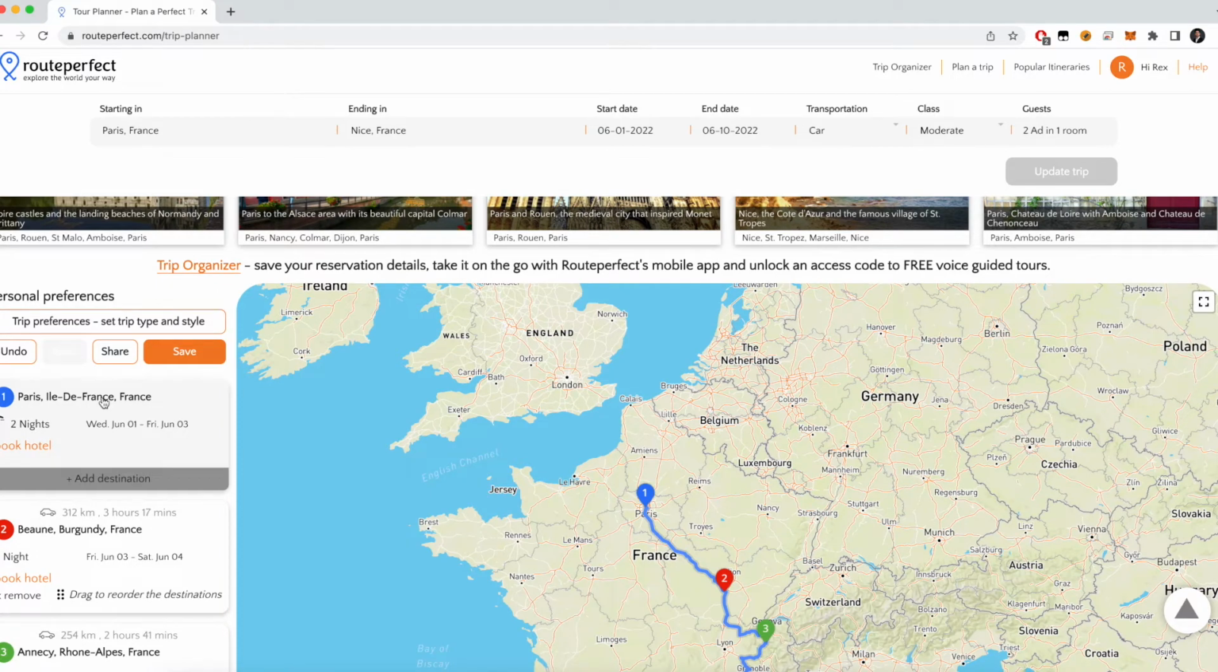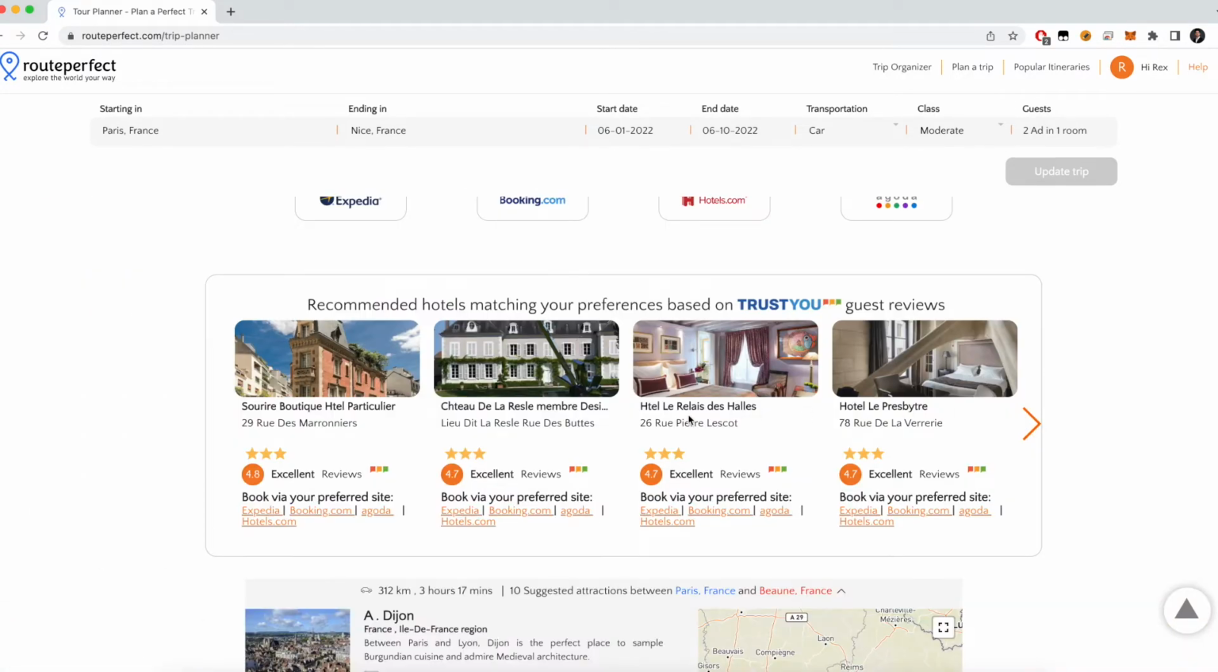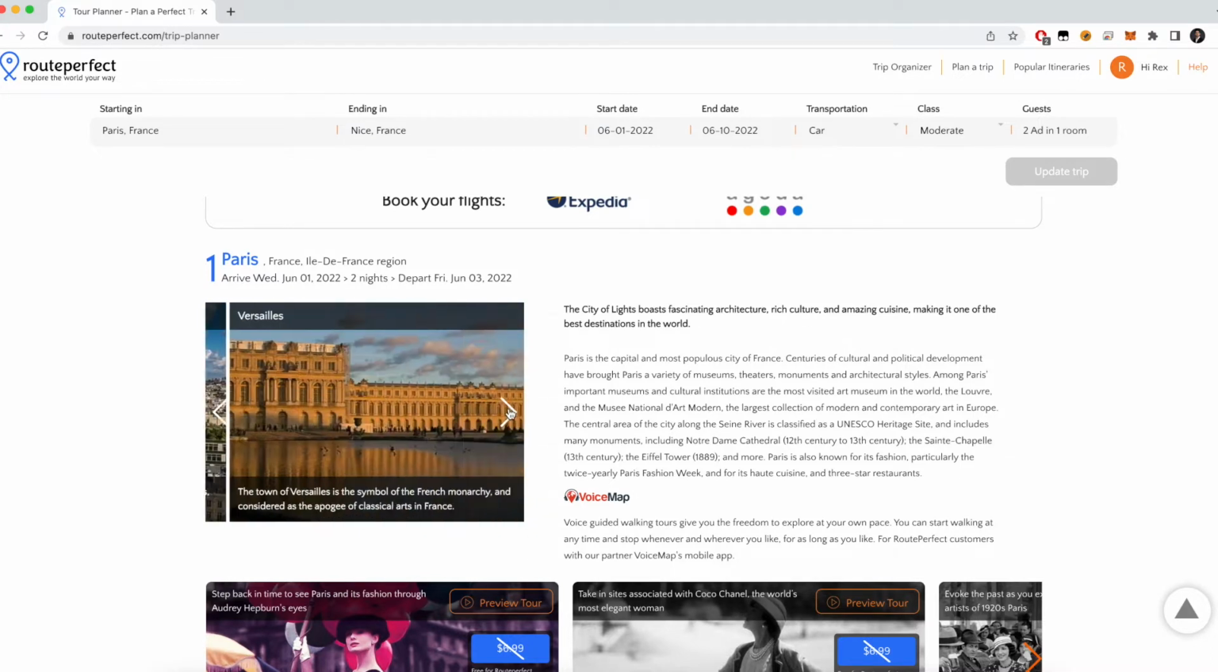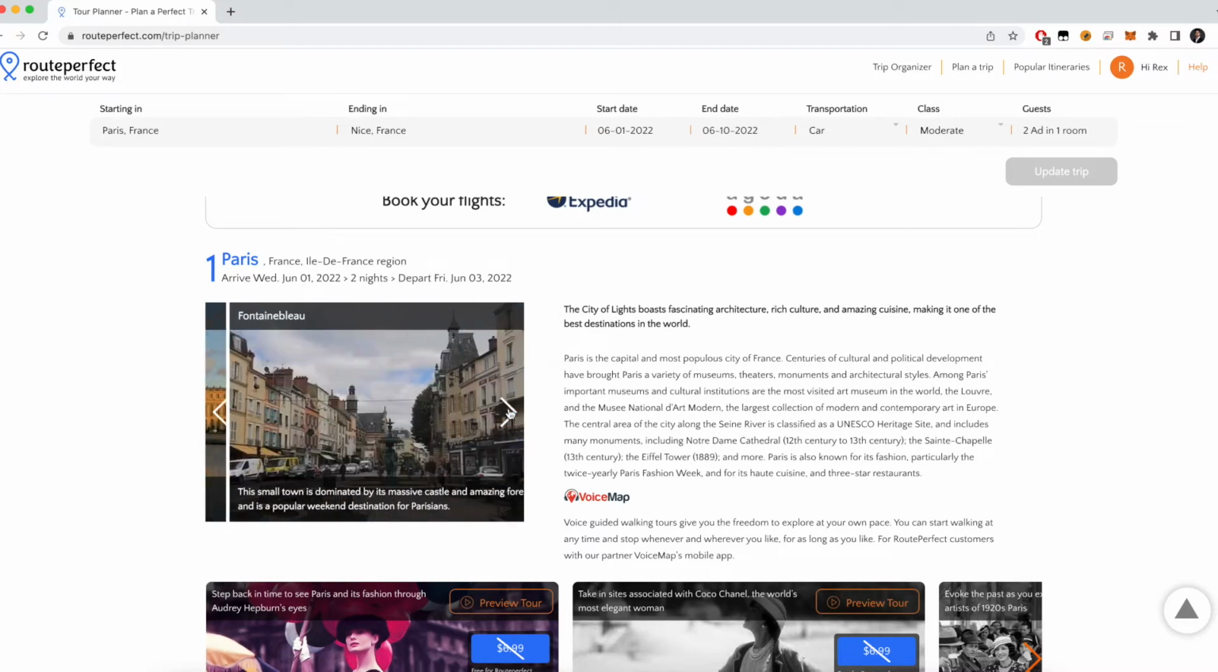And the best part is, starting from the first place, which is Paris, once you click on this link, it will show you the suggested hotels to stay in, and also these are the attractions which you can explore in Paris, the famous places which you can explore in Paris.